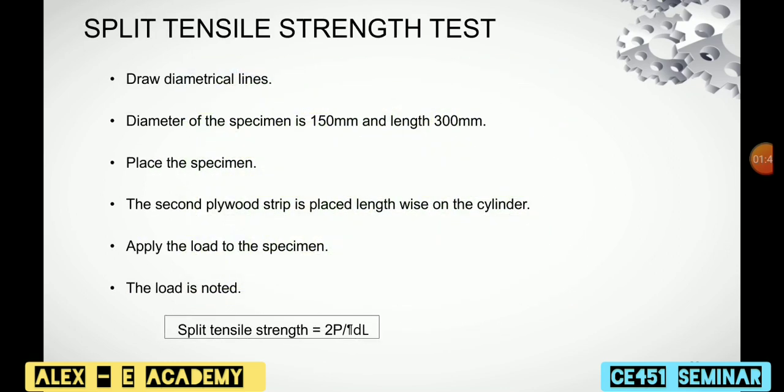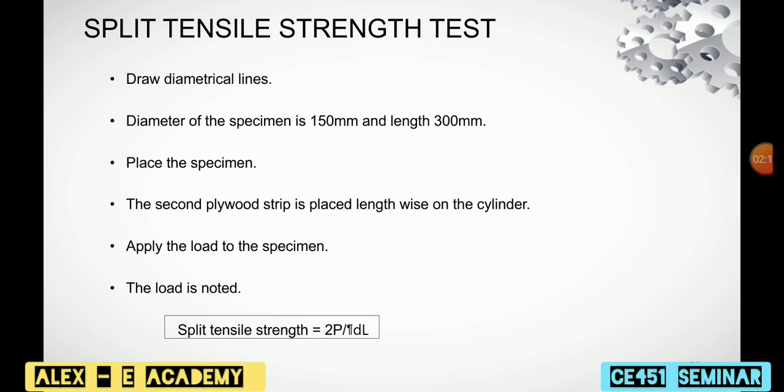Then split tensile test. Here a diametrical line is drawn on the two ends of the specimen so that they are on the same axial plane. Then place the specimen on the strip and align it so that the lines marked on the ends of the specimen are vertical and centered over the strip.